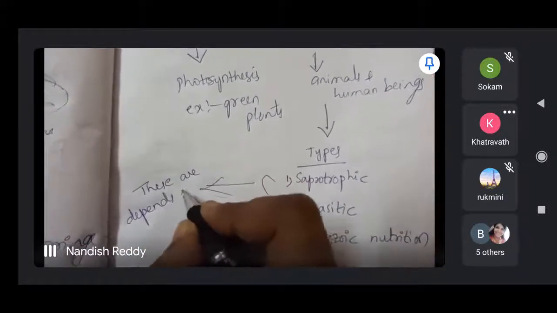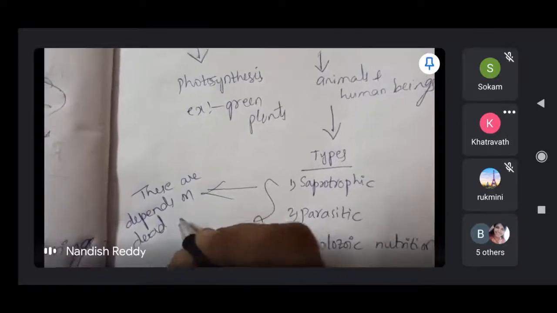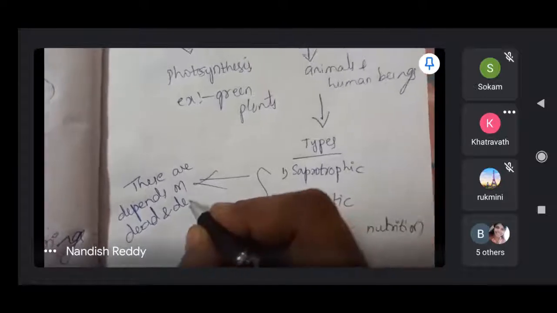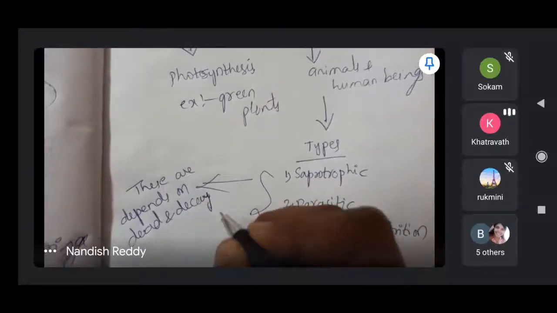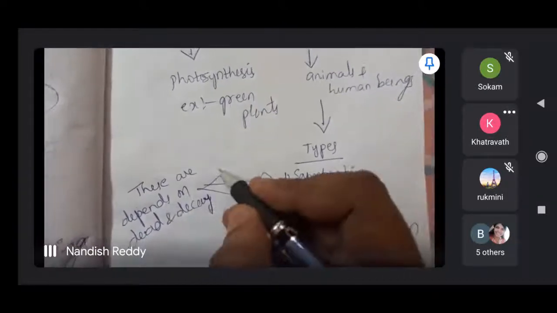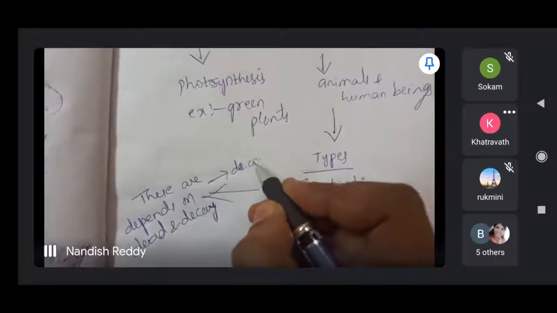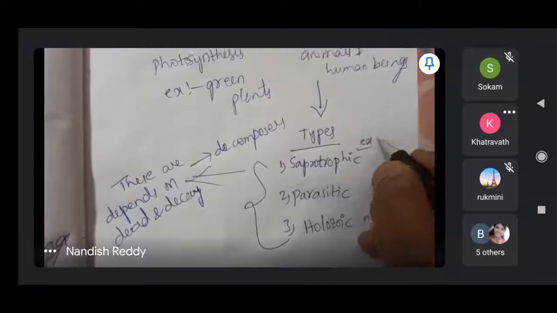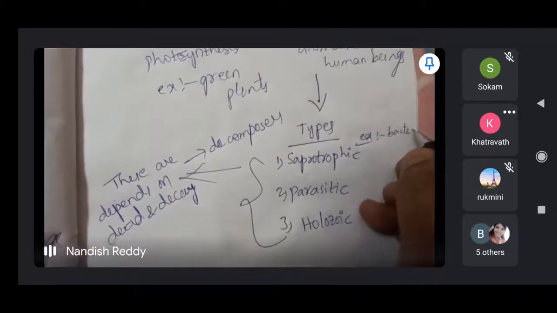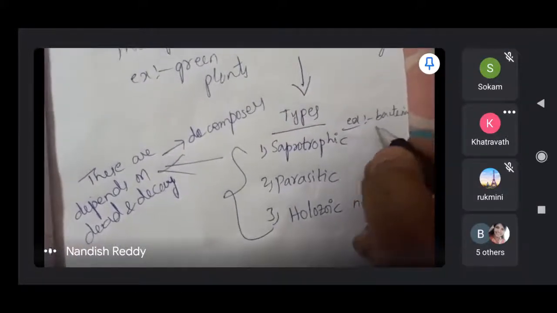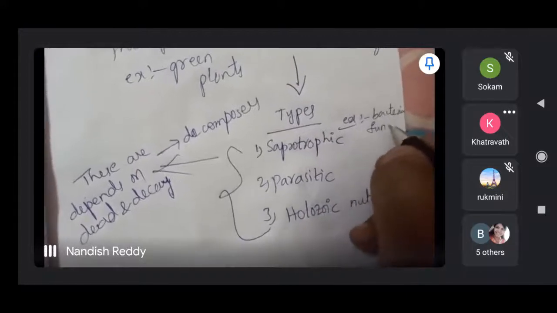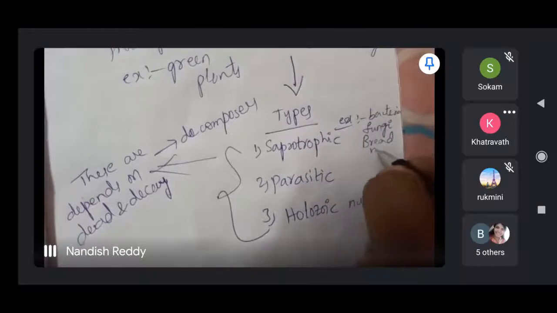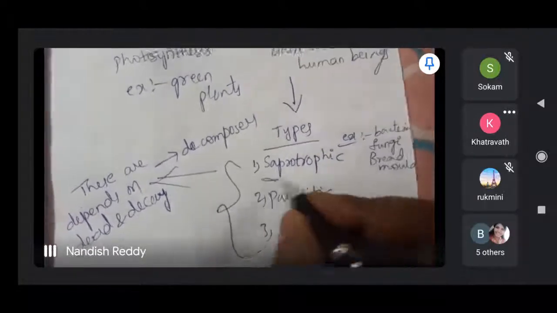Depends on dead and decay means dead animals and dead plants are what they eat. These are decomposers, saprophytes. Examples are bacteria and fungi, yeast, mold, bread mold. All of these come under the saprotrophic category.